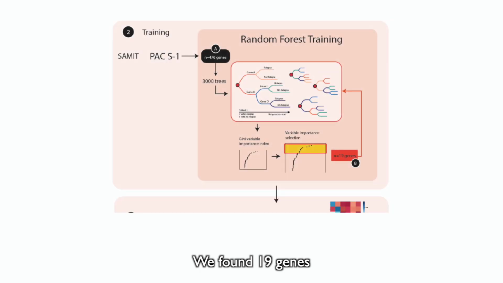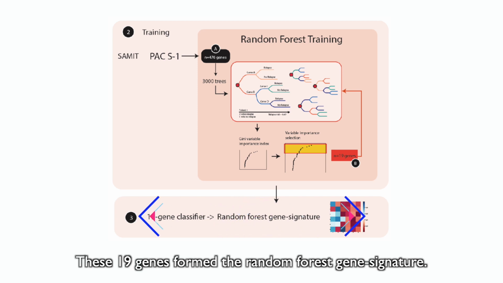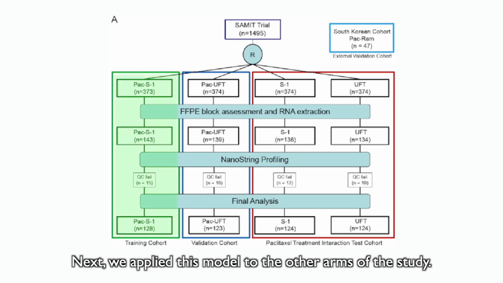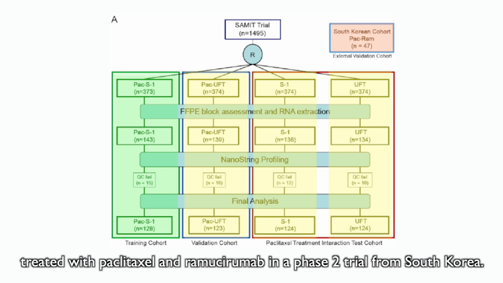We found 19 genes contributed maximally to the survival difference in the training cohort. These 19 genes form the random forest gene signature. Next, we applied this model to the other arms of the study. We also applied the signature on a separate, independent dataset of patients with metastatic gastric cancer treated with paclitaxel and ramucirumab in a phase 2 trial from South Korea.